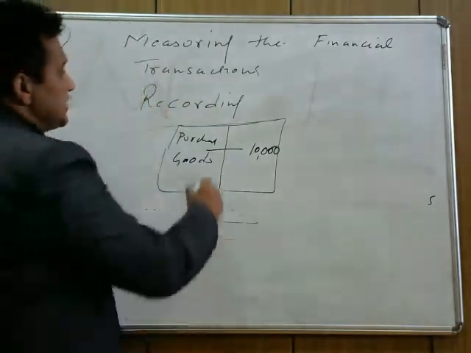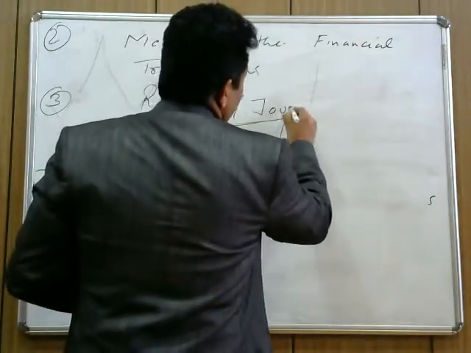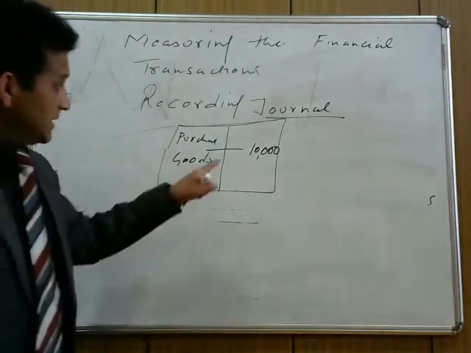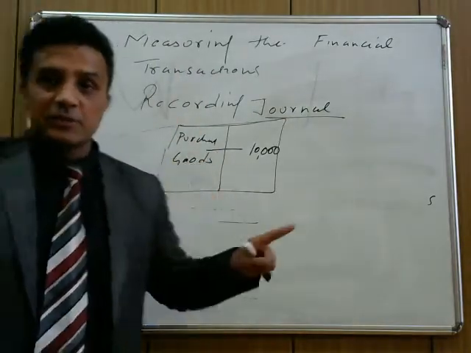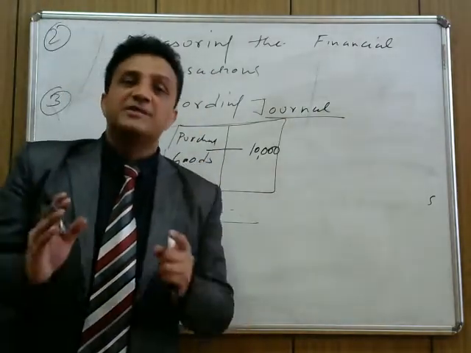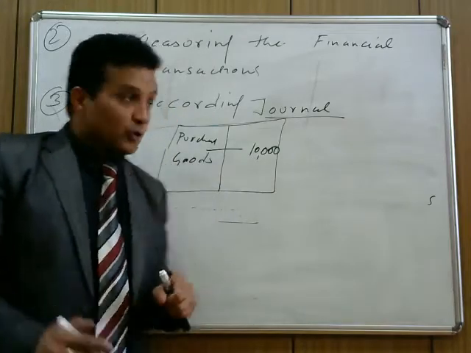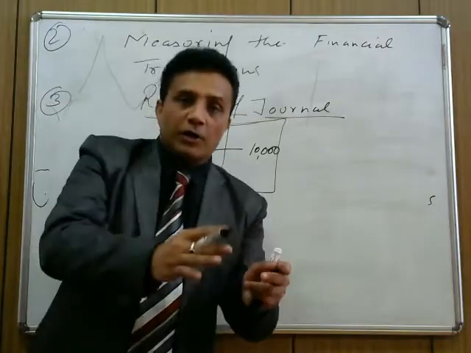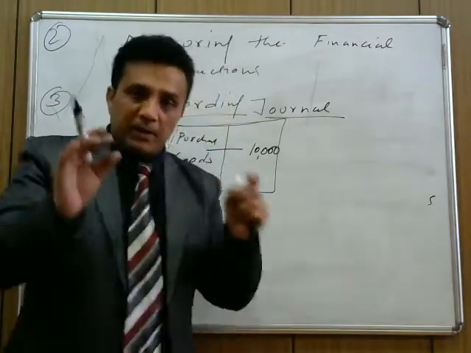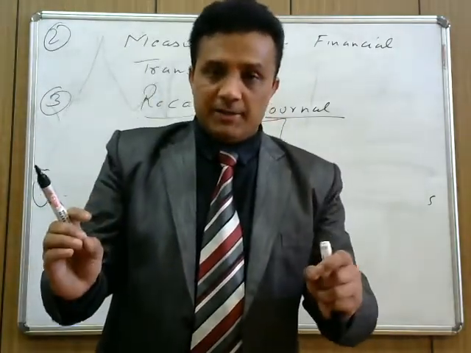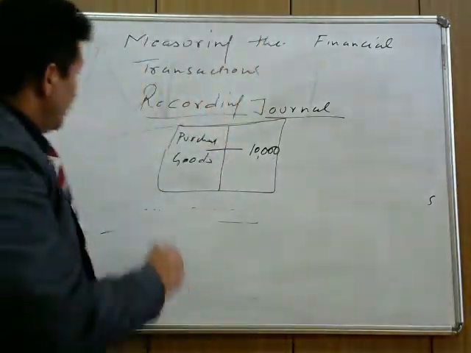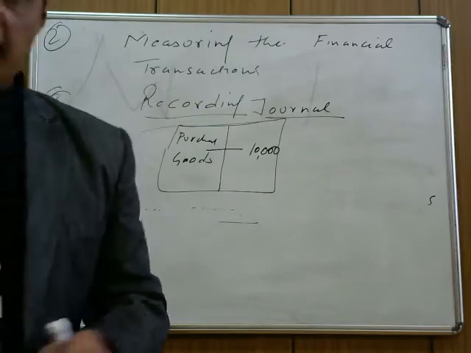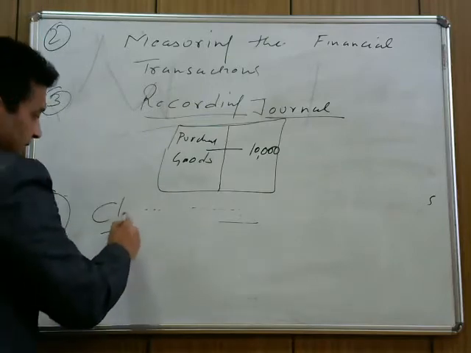That book is called journal. Whenever you purchase goods, that particular book is called journal. You understand that? So recording is one of the most important points, and the particular book where we record is called journal. I hope it's clear. Next, the fourth part is, after recording, we need to classify it. Classify.